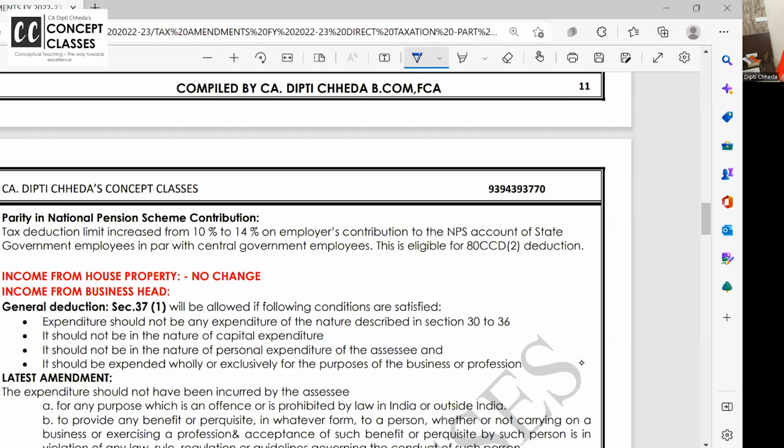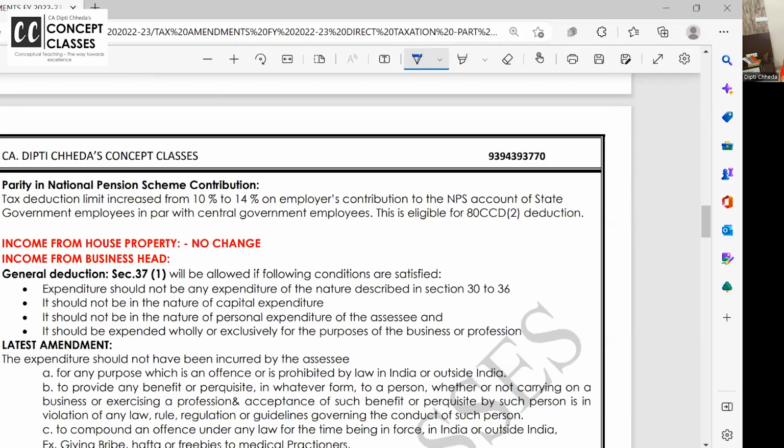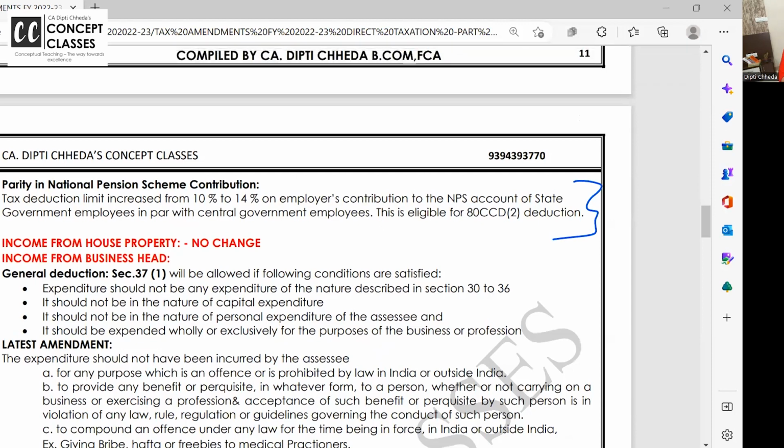So salary is done. This amendment I have written here, actually it's a deduction amendment, so I'll cover it again in deductions, but this is related to the employer-employee relationship, so I want to cover it. You remember in Chapter VI-A a lot of deductions are given, like 80C, 80D, and additional for National Pension Scheme, 50,000 over and above 80CCE. I have made a separate video because that is an area where students need help.